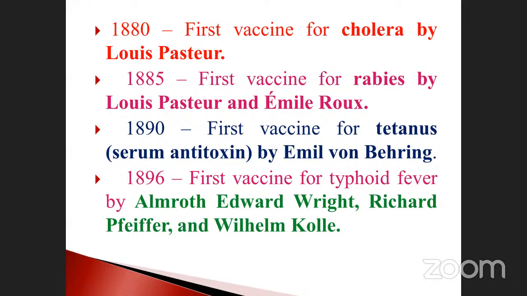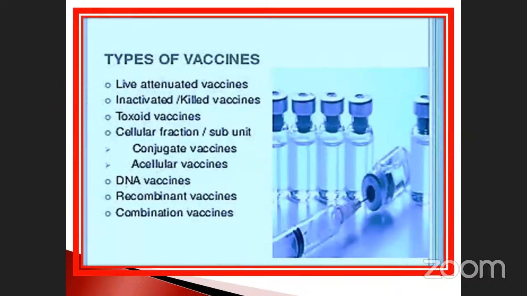There are some further developments too. So these are the types of vaccine: live attenuated vaccine, inactivated killed vaccine, toxoid vaccine, cellular fractions. Any microorganism has a cell wall or cell membrane.